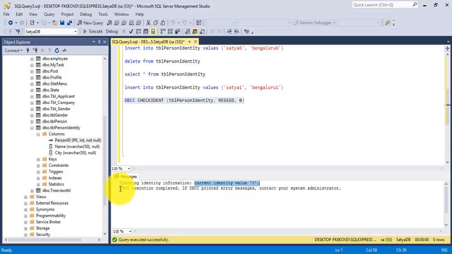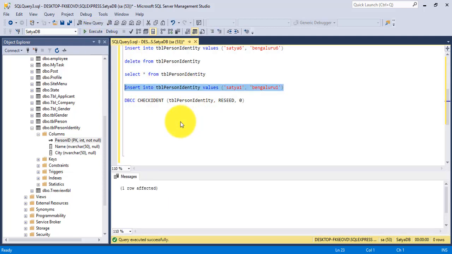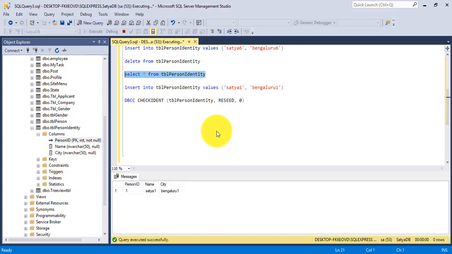So our identity column value is 0 now. DBCC execution is completed. So the command, you can check the current identity value, and this command will reset the person ID identity column. So again I want to insert again, one row is affected. If you check here, select, see here, it's successfully done. So in this way we can reset the identity column of the table.